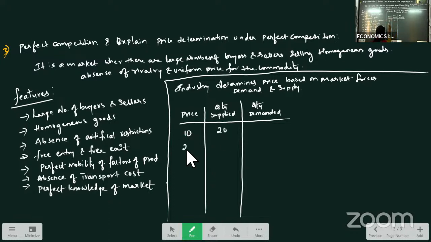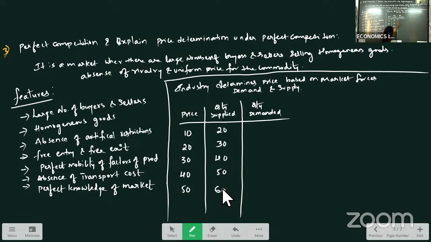If price increases, supply also increases. Price increases to 30, supply increases to 40. Price increases to 40, supply increases. This is from producer point of view. As a producer, he will supply more quantity when price is high. He will supply less quantity when price is low.